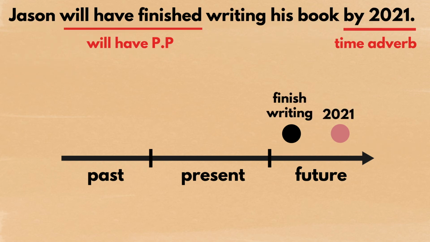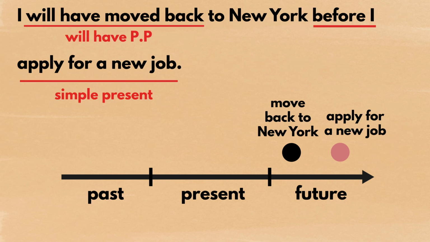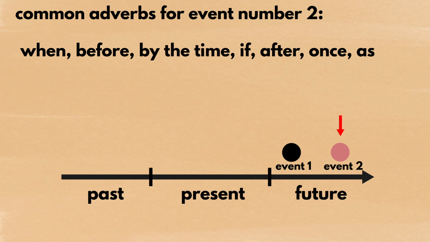Here are some more example sentences and their timeline. "Jason will have finished writing his book by 2021." "If creative thinking is no longer a criterion, the goal of our education will have been lost." "I will have moved back to New York before I apply for a new job." And here are some common adverbs for describing the event number 2.